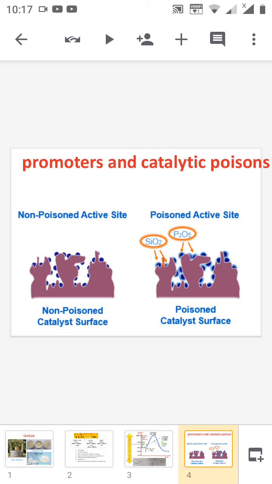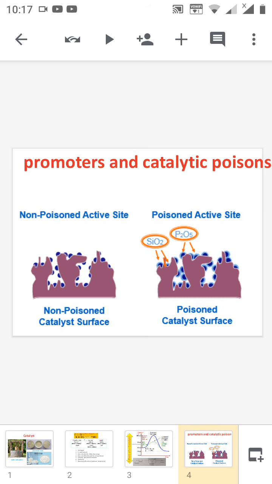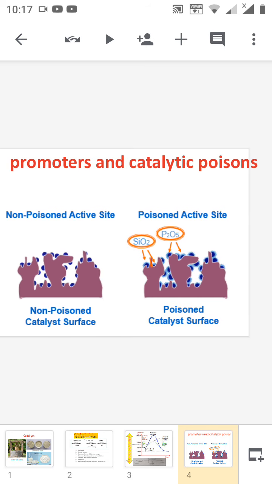Now the next topic is very important, that is catalytic promoters and catalytic poisons. Catalytic promoters means that the presence of a small amount of some material increases the activity of the catalyst. For example, here the brown one shows the catalytic surface.